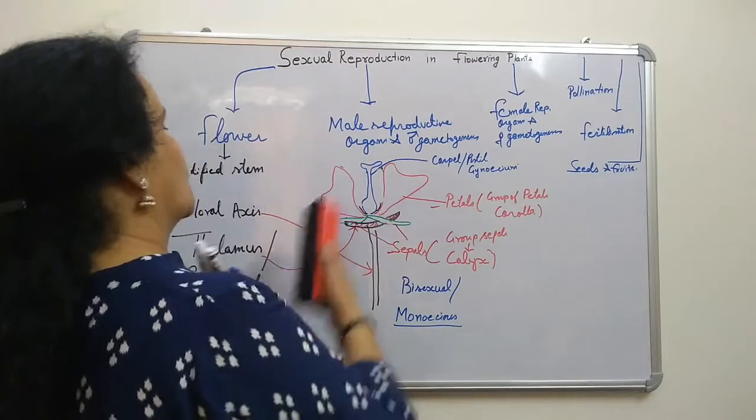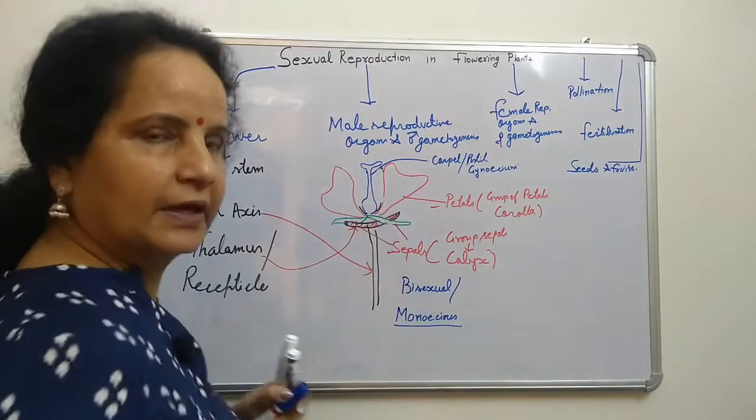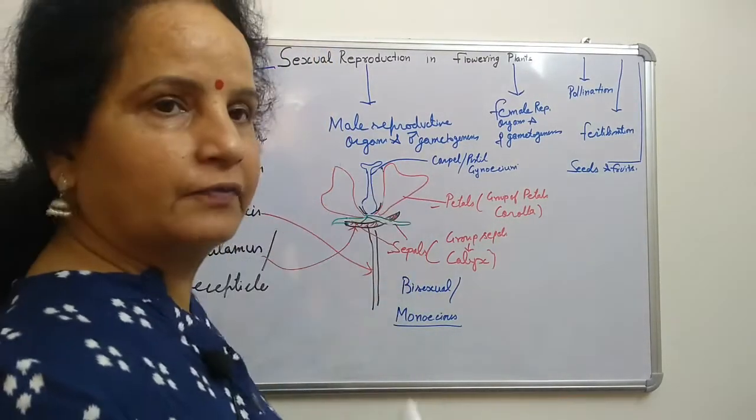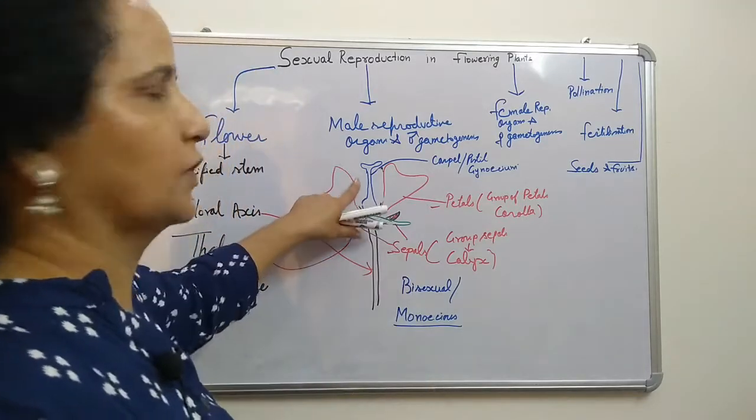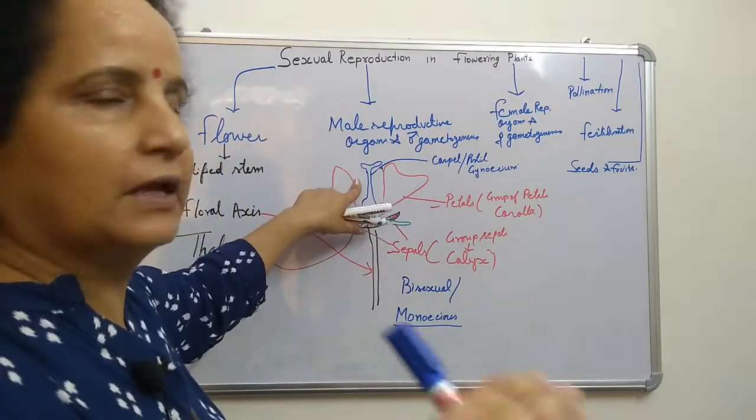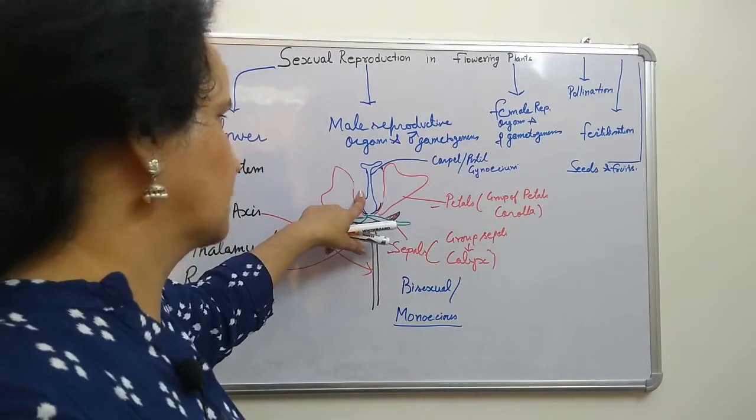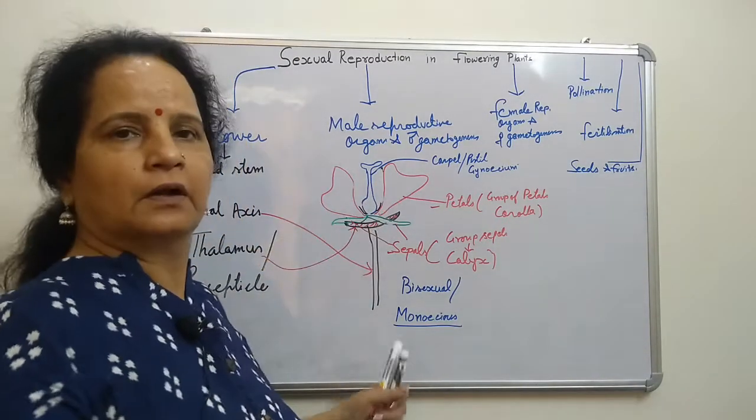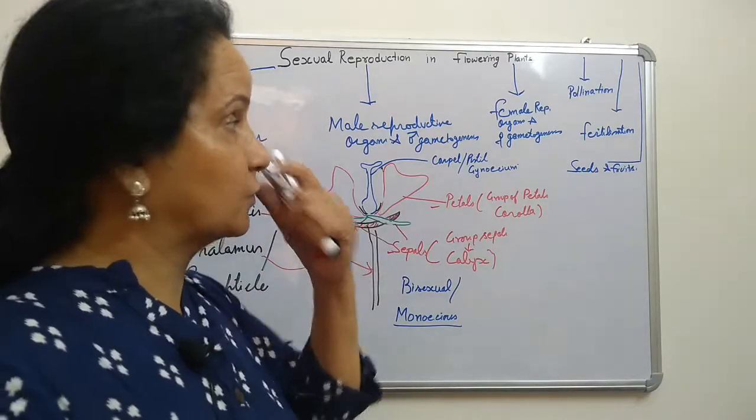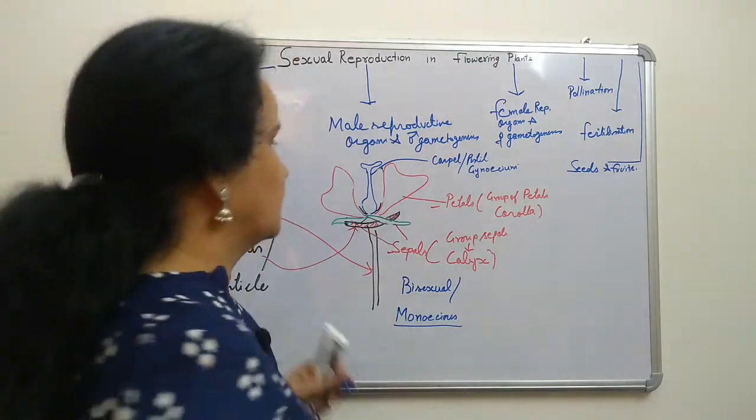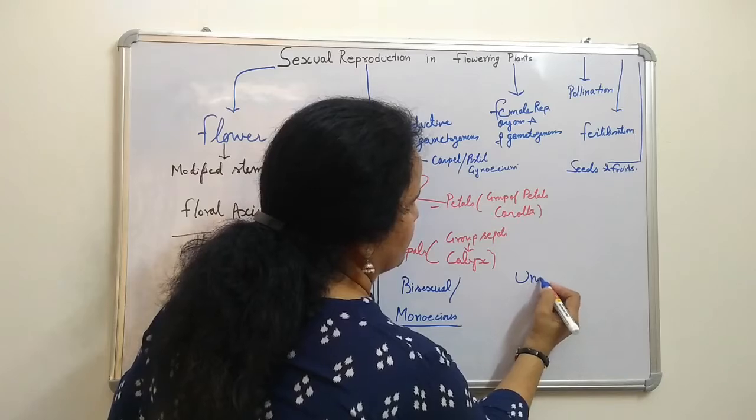It means only a female flower is there; it is also called a female flower. That time it is called a unisexual flower. Maybe only male reproductive organs are there, or maybe only female, whether it is only stamen or only carpel. So that is called a unisexual flower.